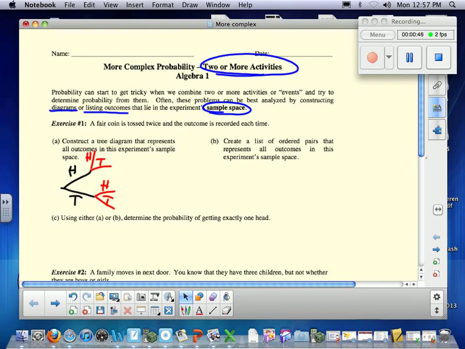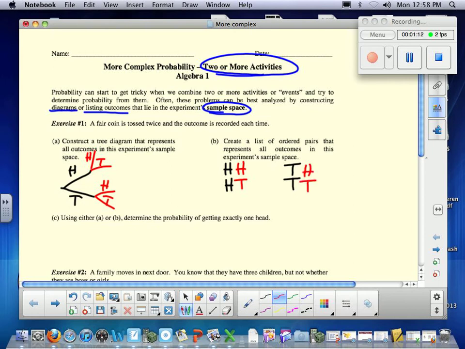And if you don't like making a tree diagram, that's okay, because we're also going to list the sample space. So in my first toss, I could get a head with a head or a head with a tail. Or, in my first toss, I could have gotten a tail with either a head or a tail.